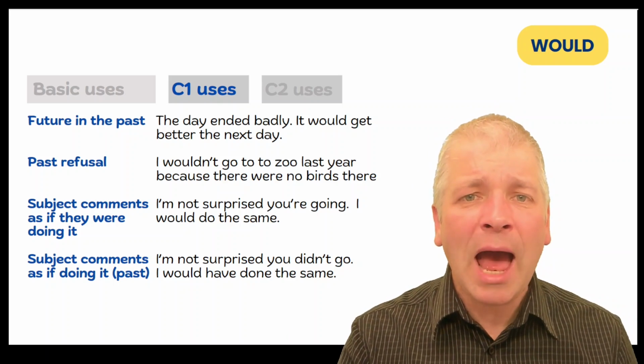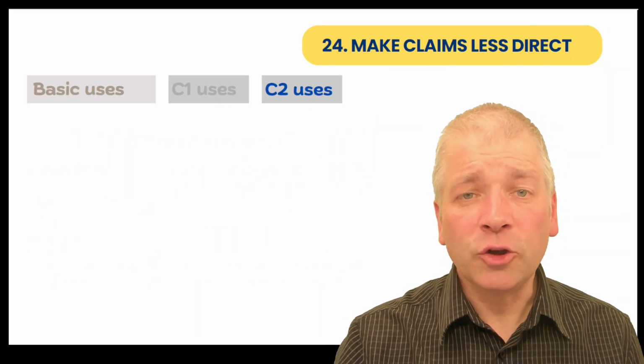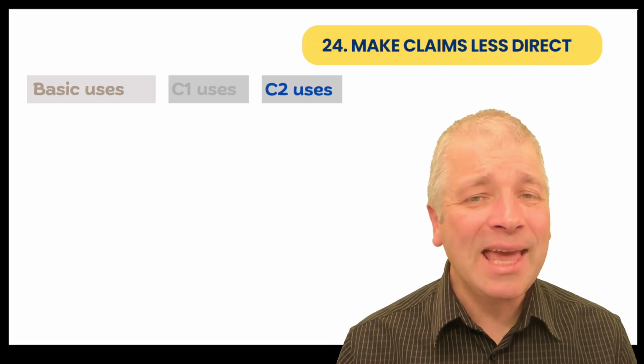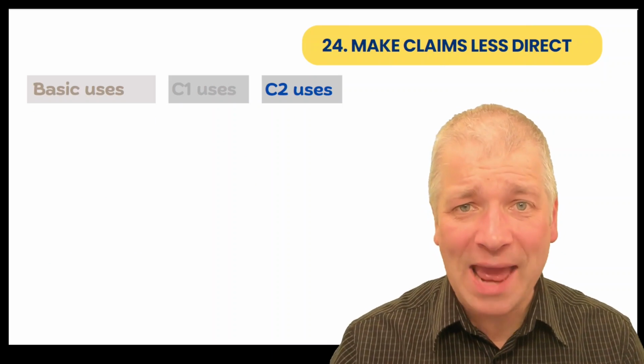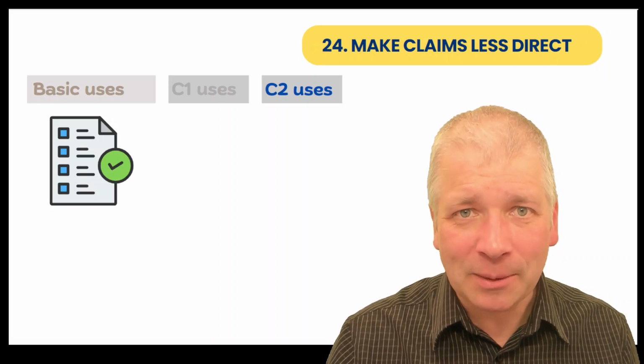But now let's look at the most advanced uses of would. 24 is make claims less direct. Let me walk you through an example to show you what I mean.